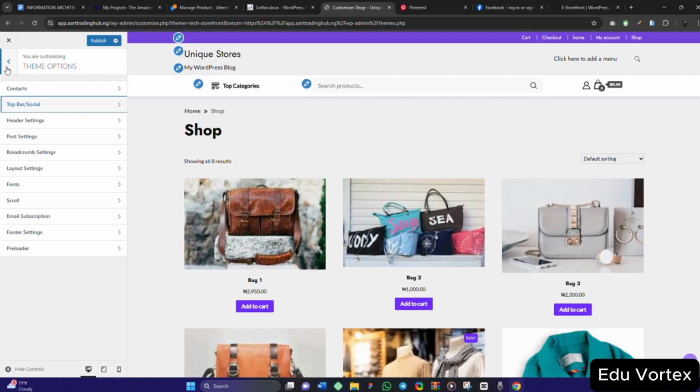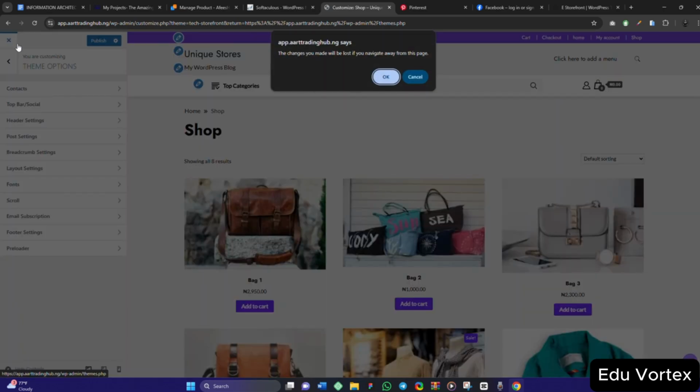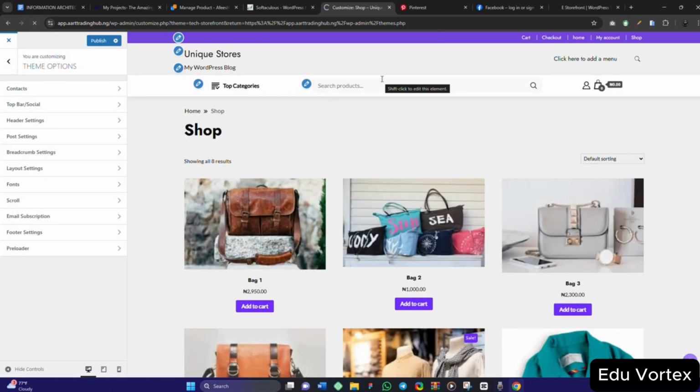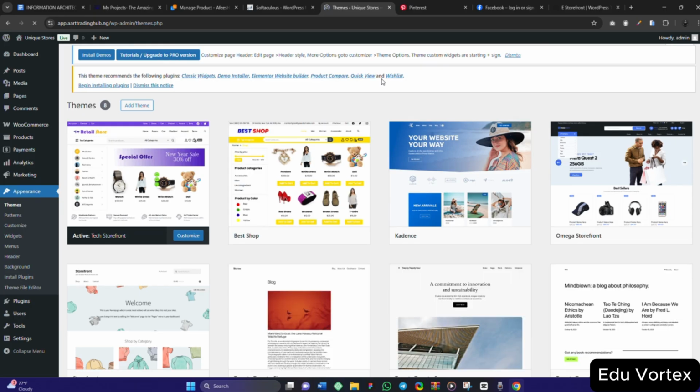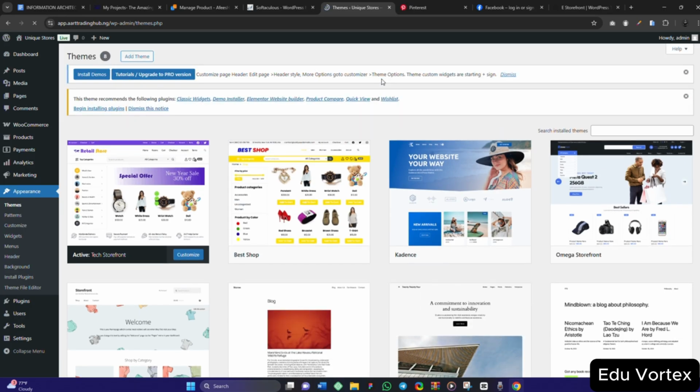Now the major purpose of me moving around everything, I know all these things, is just for you to see the research aspect, the process aspect of everything. It is not just about building WooCommerce stuff. It is not just about picking anything you want like that. You have to compare themes. I've compared three themes like this. You have to know what you are doing and how you want to go about it.